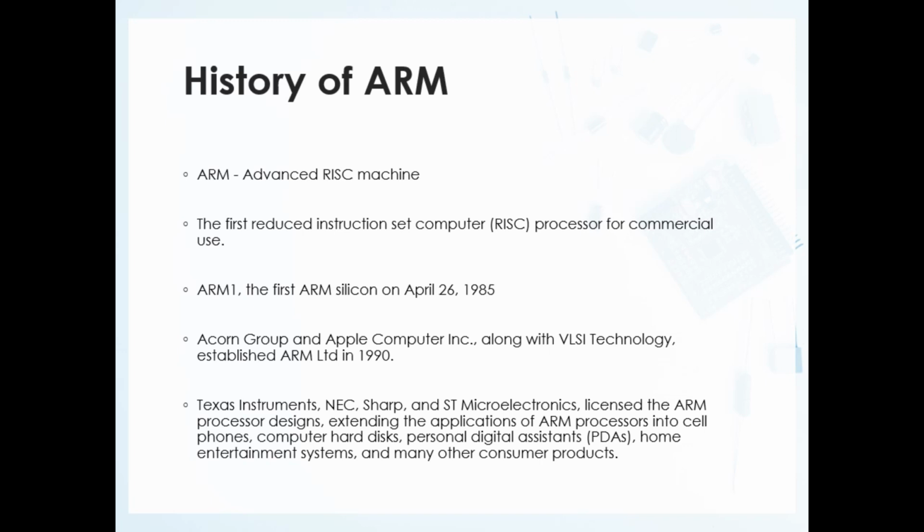Automatic washing machines, or the sensor operations in passenger cars. For all these applications, ARM licensed these companies to produce different versions of ARM processors.